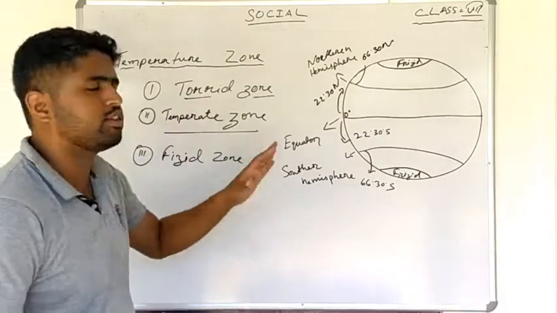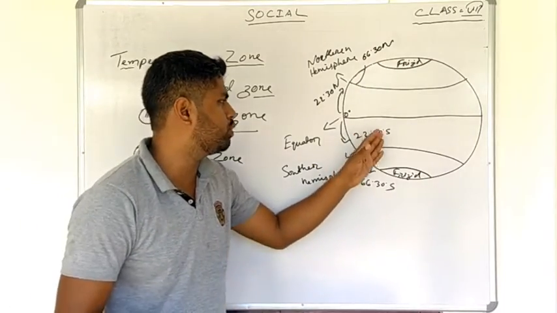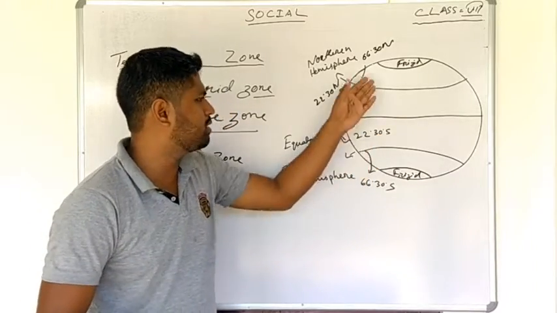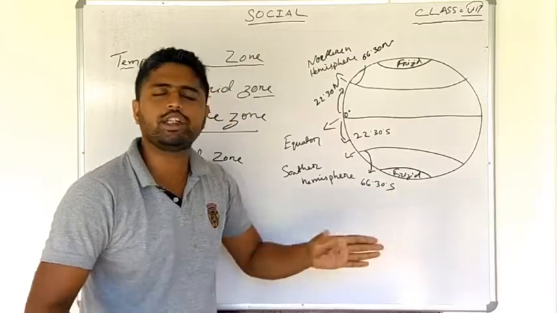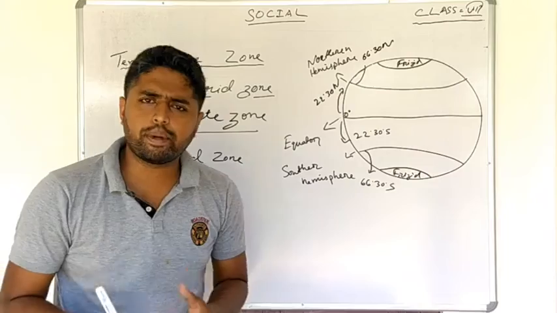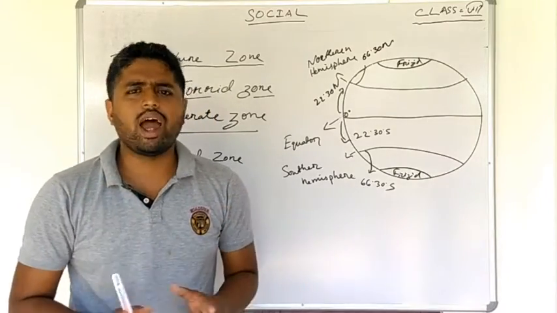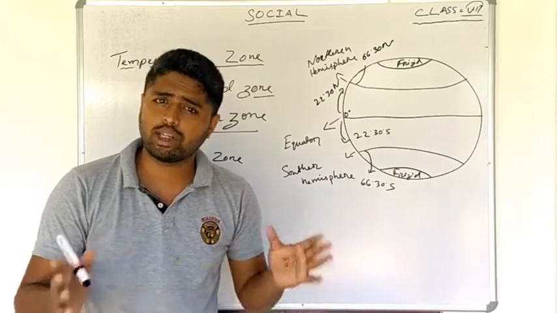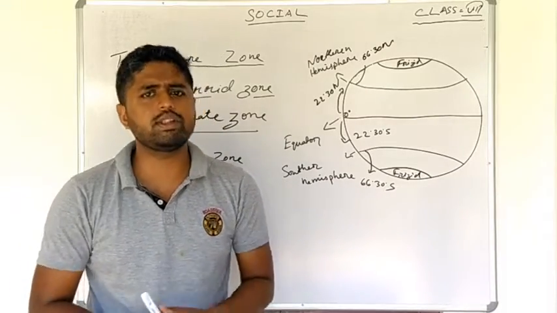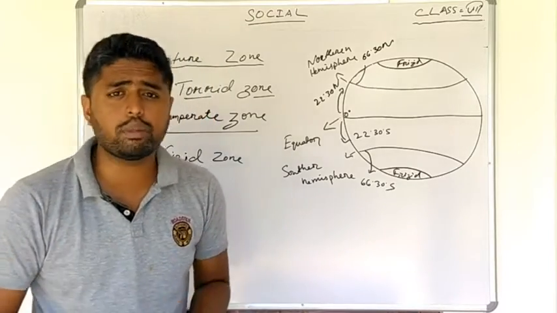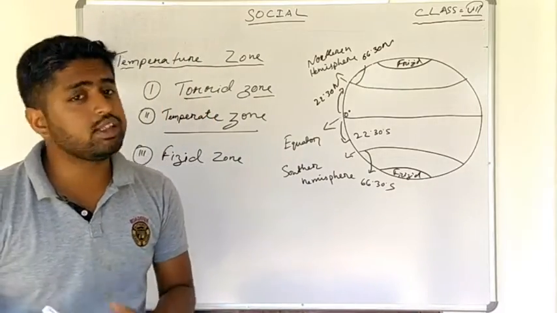Next comes the temperate zone. The temperate zone lies beyond 22.30 degrees north and south up to 66.30 degrees south and north latitude. In the temperate zone, the temperature is moderate. It is highly favorable for agricultural production and for the survival of humankind. A huge amount of agriculture is done in this zone.